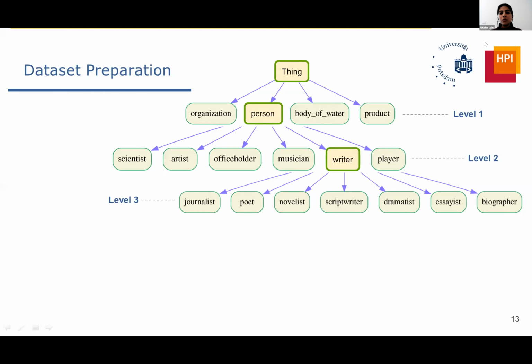And so the experiments were done level-wise. At level 1, the highest level, we have high-level entities. Then one level below, we have their subclasses, and so on. We go to level 3. And the idea was that we want to see whether classification and clustering perform well at all levels or just at the highest levels. I'll explain a bit in the coming slides.